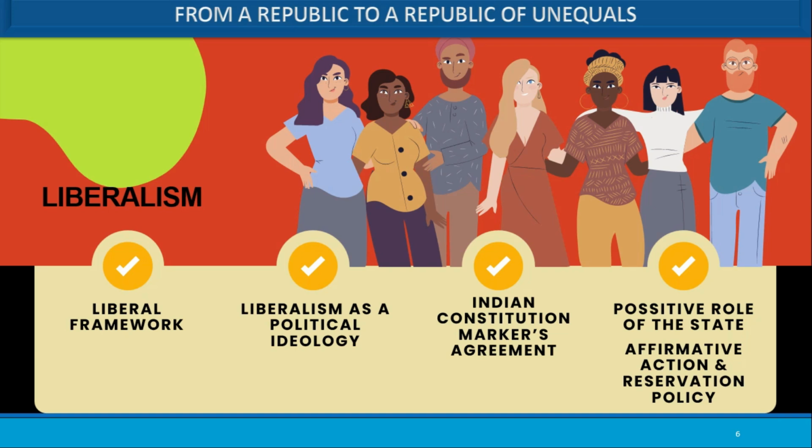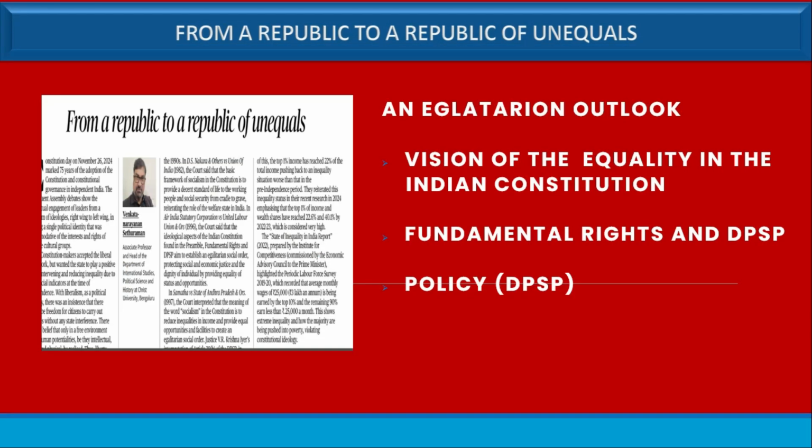So, to form an egalitarian society, a vision of equality is required in the Indian constitution. The vision of equality mainly aims at an egalitarian society and wants to minimize the inequalities among the people. This reflects John Rawls' egalitarian liberalism, that is equal basic liberties and equal opportunities.